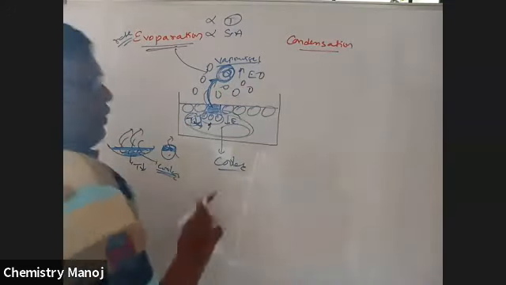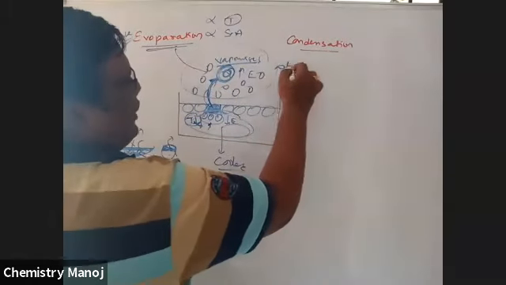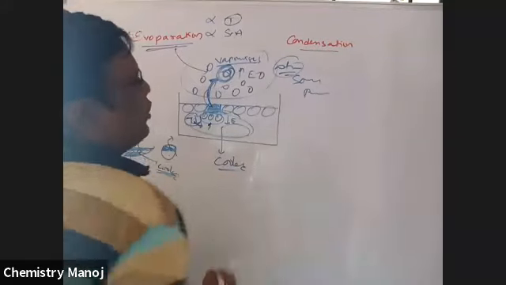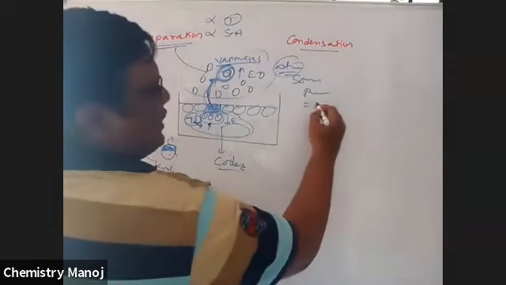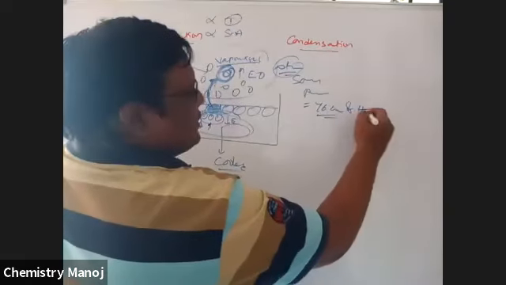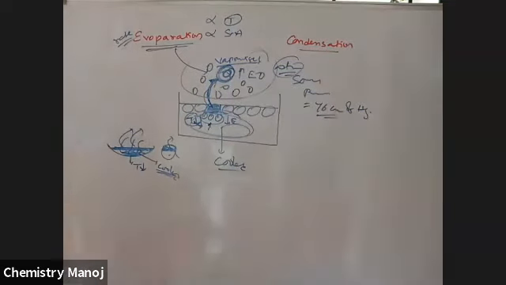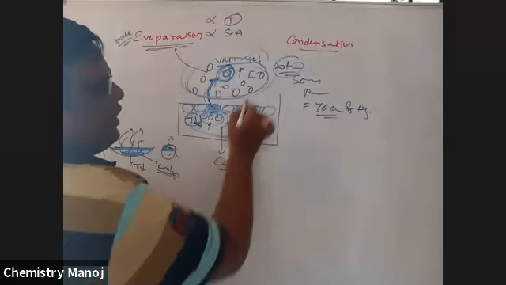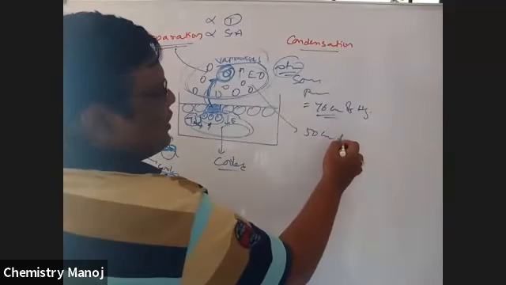So now, what is this? All this is the atmosphere. The atmosphere has some pressure in it. The atmospheric pressure is 76 centimeters of Hg. Now, these vaporized molecules also have some pressure, which is just 50 centimeters of Hg.